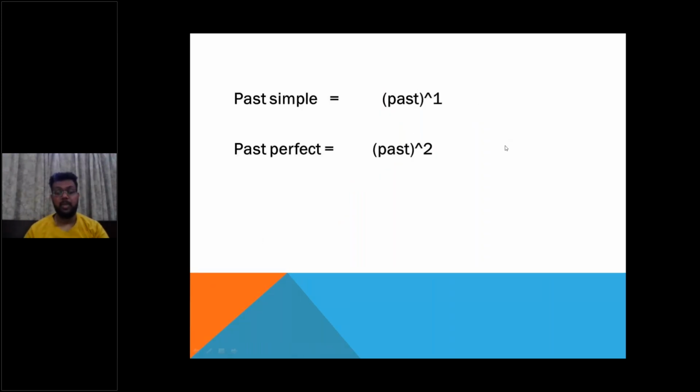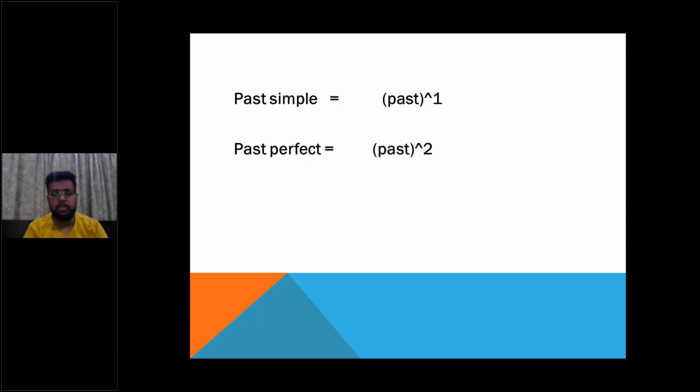Fine, ladies and gentlemen. So before starting today's session, I want to tell you that there are three types of perfect tenses. These perfect tenses are the present perfect tense, the past perfect tense, and the future perfect tense.